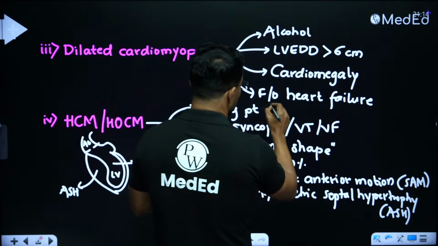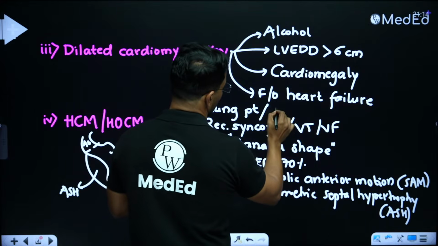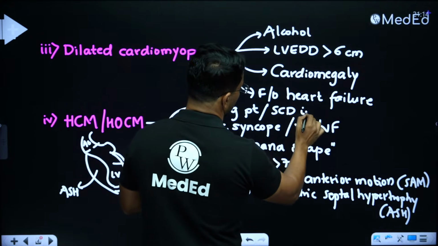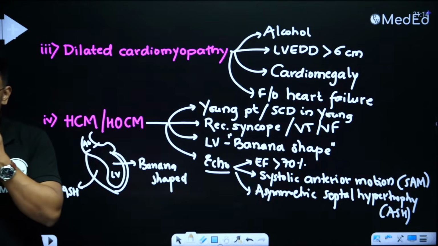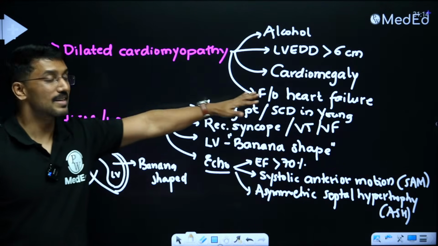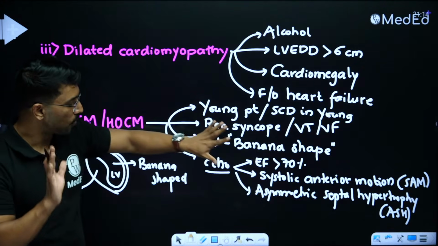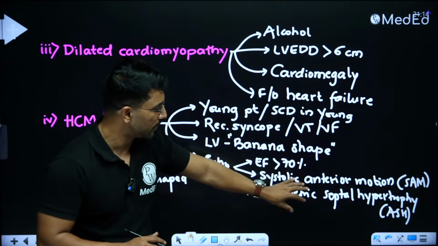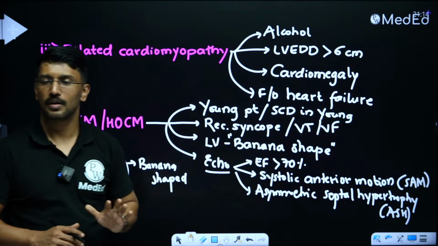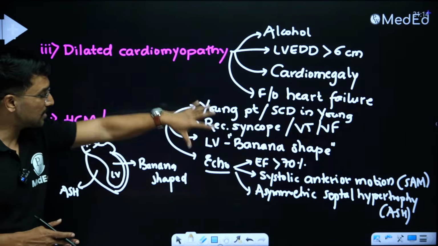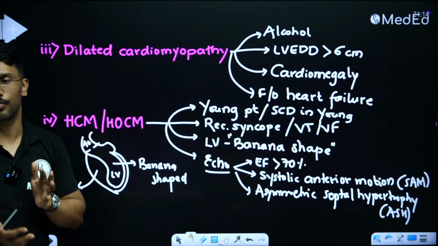Another important point I missed is the question may also be talking about sudden cardiac death in young individual. So the question may say that a 25-year-old, 20-year-old, 18-year-old developed sudden cardiac death. This is the most common cause for sudden cardiac death. Please remember, what important points I want you to remember is these two echo findings: systolic anterior motion and asymmetric septal hypertrophy and banana shaped left ventricle. So when you read these statements, you know the question is talking about hypertrophic cardiomyopathy or hypertrophic obstructive cardiomyopathy.